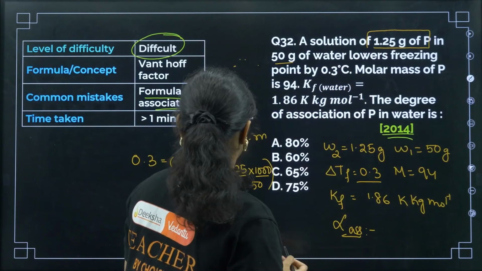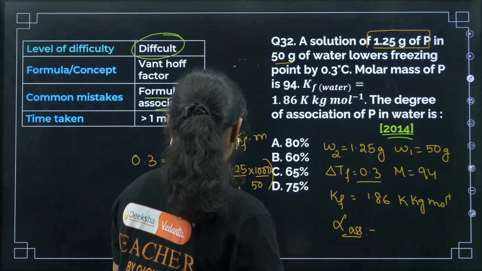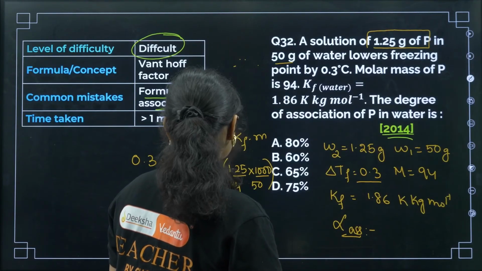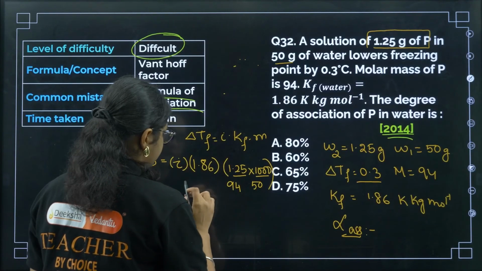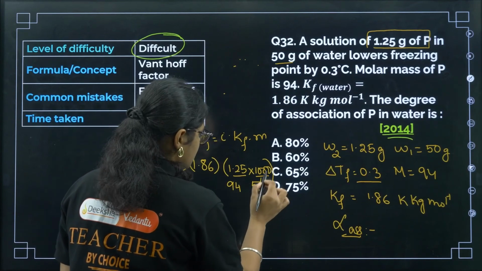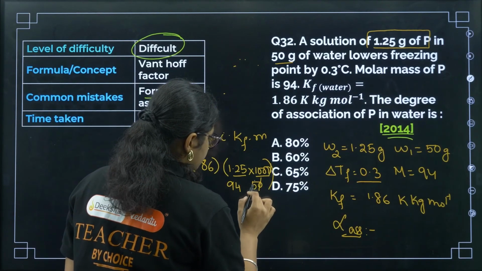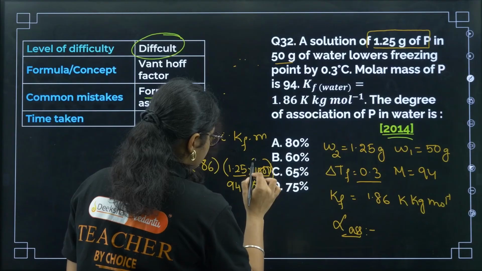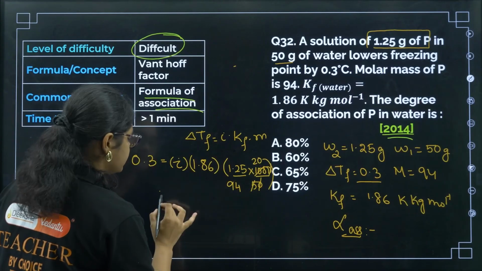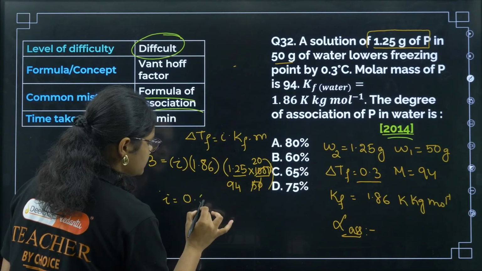Molar mass of P is 94. Now we can solve this question. It is a lot of calculation here. If you do this calculation, we get the i value as around 0.6.